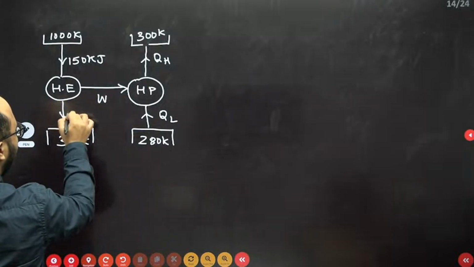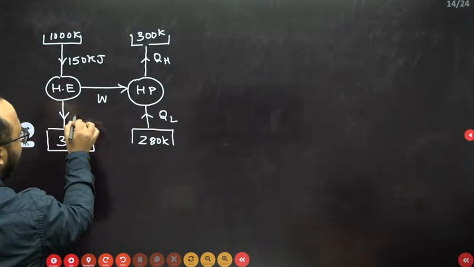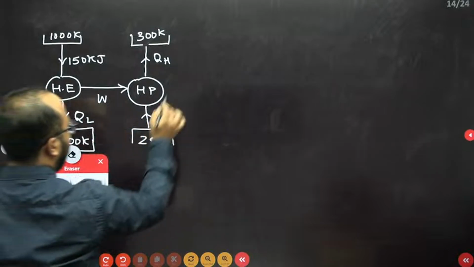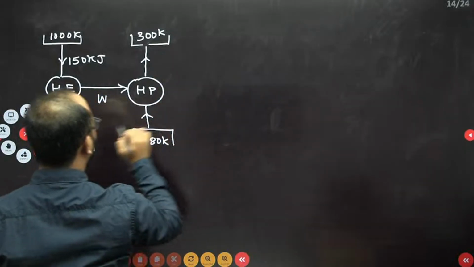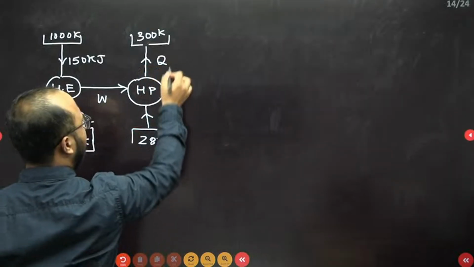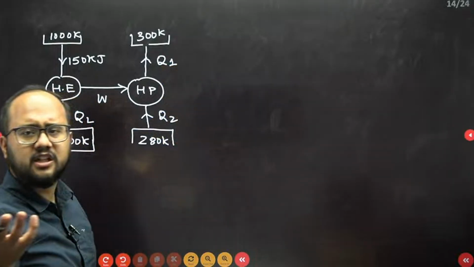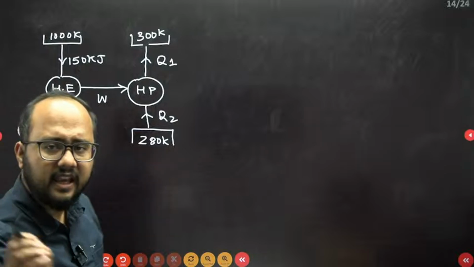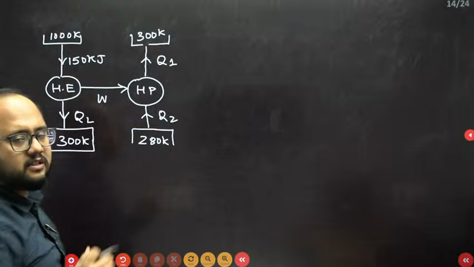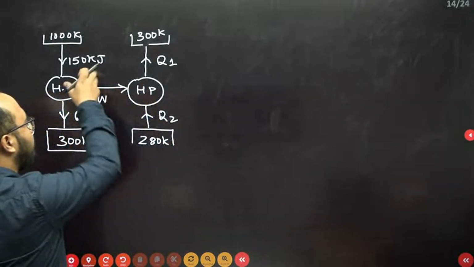So here the heat transferred from the heat engine to the 300 Kelvin reservoir, let me write this as QL. This as another Q. Let's suppose we mention this one as Q1 and this as Q2. It's your choice, whatever notation you want to give. Now we need to find out the total heat given to the 300 Kelvin reservoir, from the heat pump as well as from the heat engine.